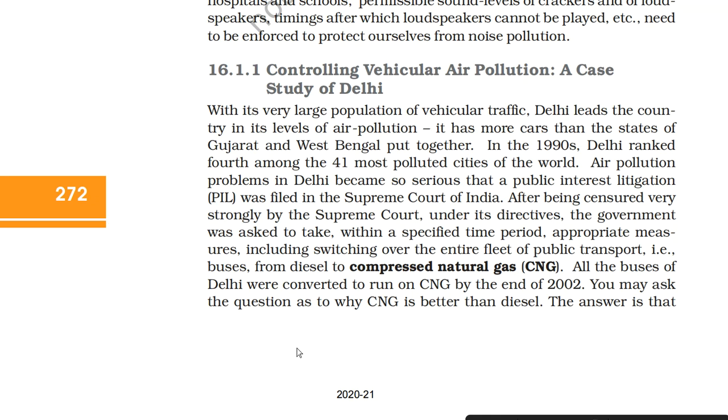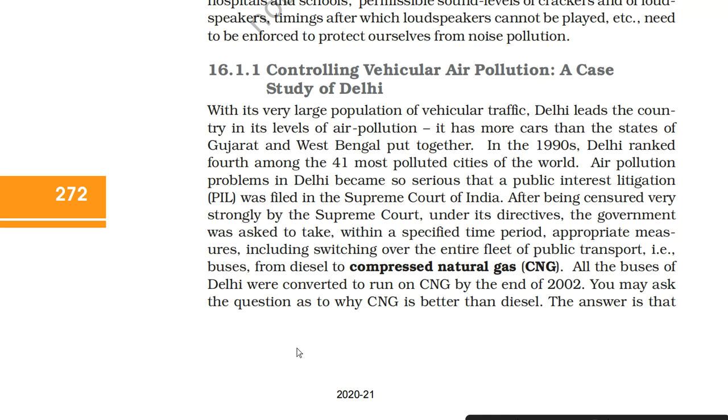Air pollution problems in Delhi became so serious that a public interest litigation, that is PIL, was filed in the Supreme Court of India. After being censured very strongly by the Supreme Court, under its directives, the government was asked to take, within a specified time period, appropriate measures including switching over the entire fleet of public transport, that is buses, from diesel to compressed natural gas, CNG. All the buses of Delhi were converted to run on CNG by the end of 2002.